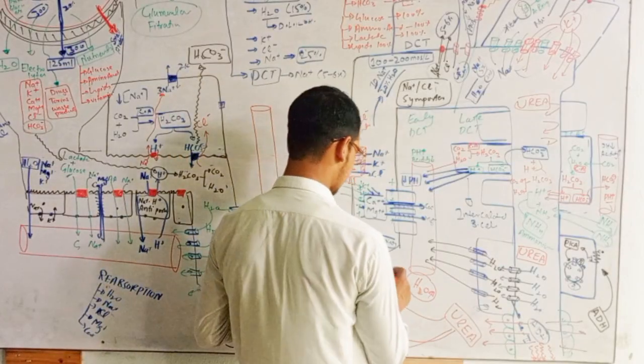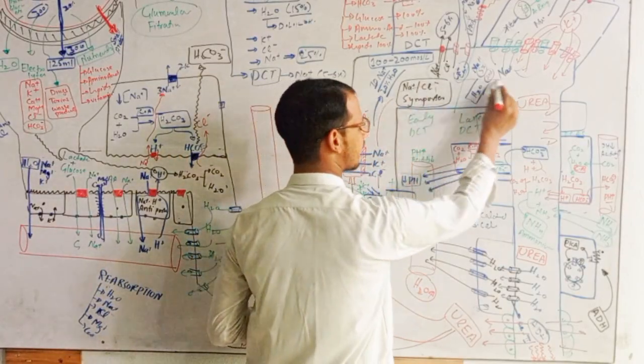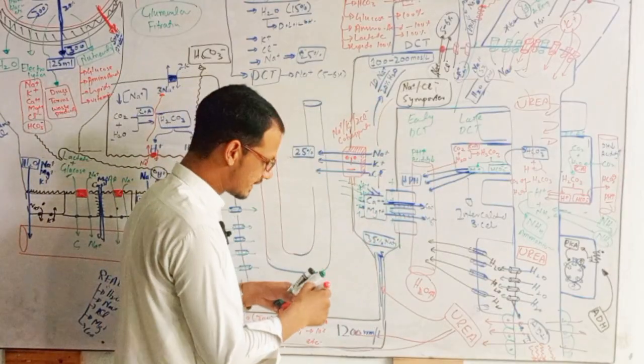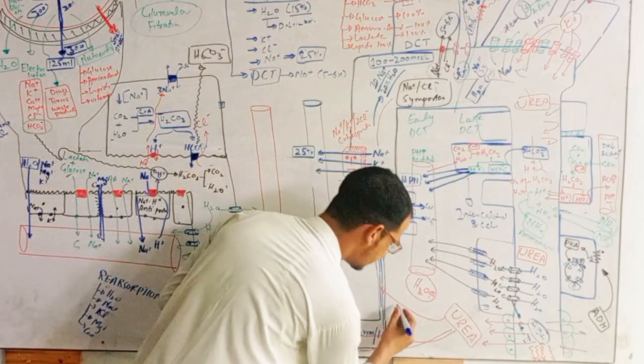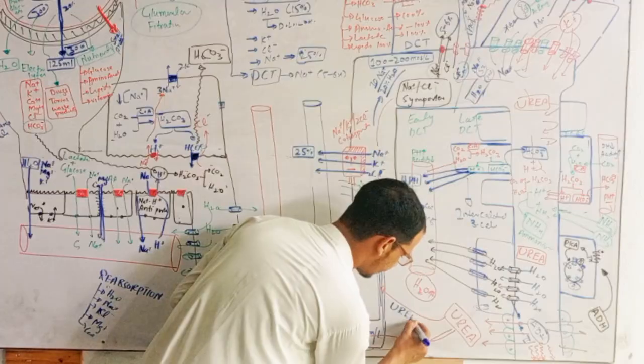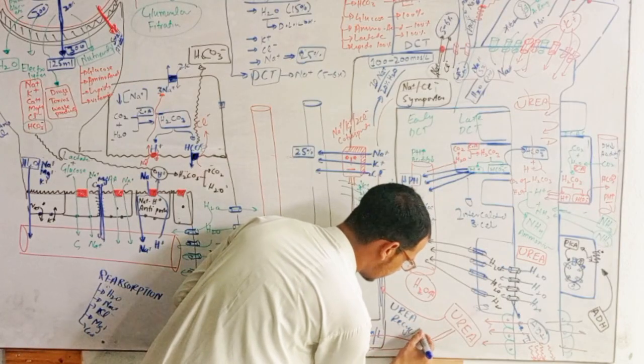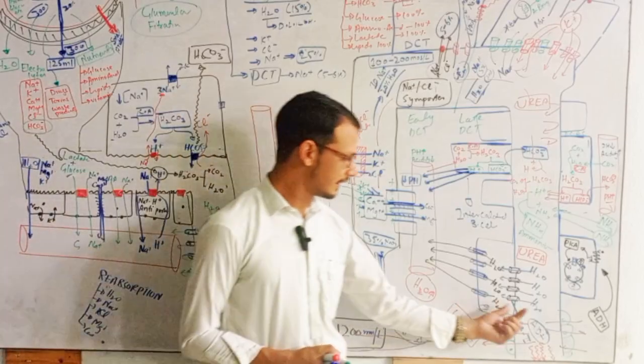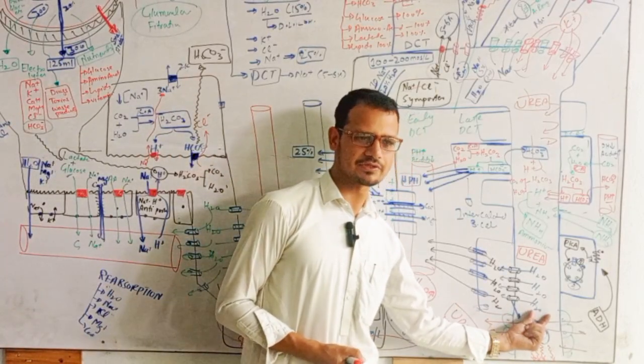This urea again came here and was reabsorbed, secreted and reabsorbed. This process is called urea recycling, right? And the remaining thing in the lumen is urine.